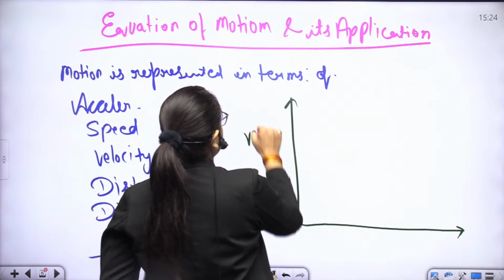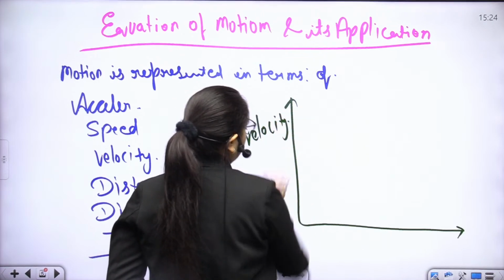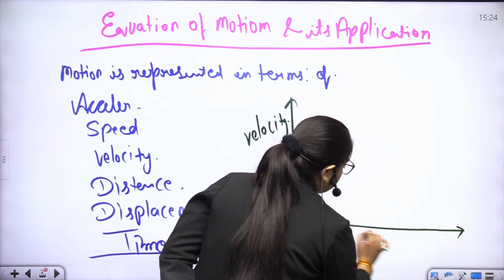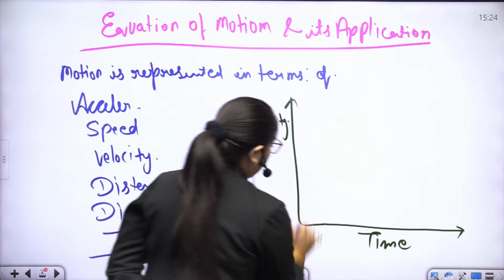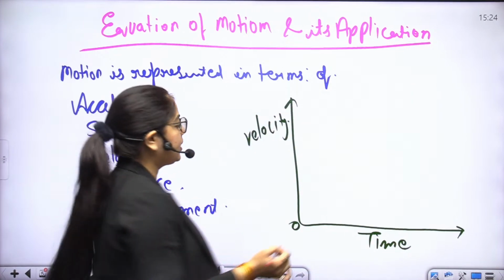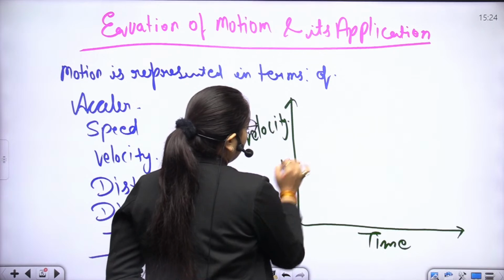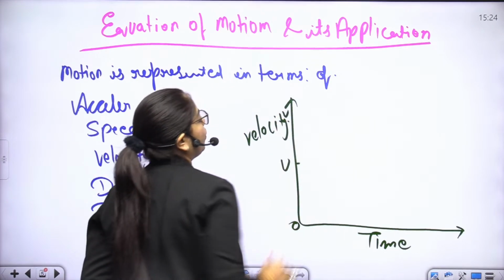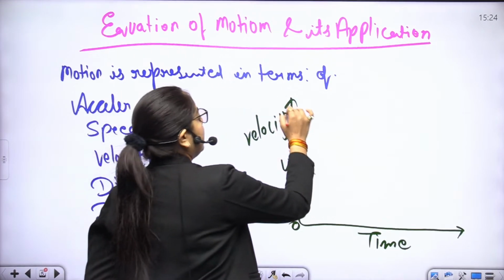This is velocity, time, and here is the 0 point. This is u, the initial velocity, and v denotes the final velocity.